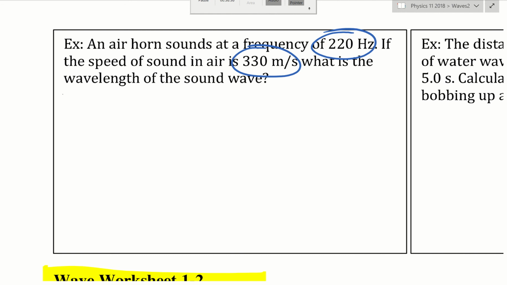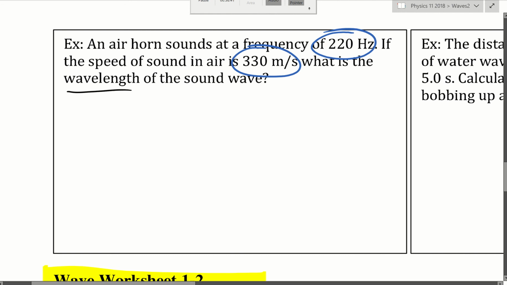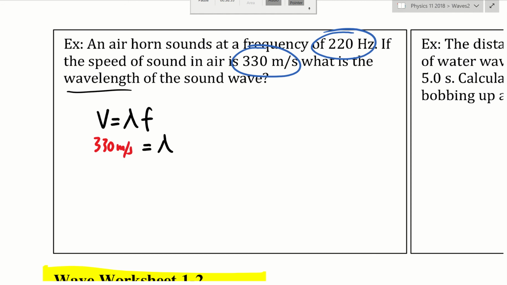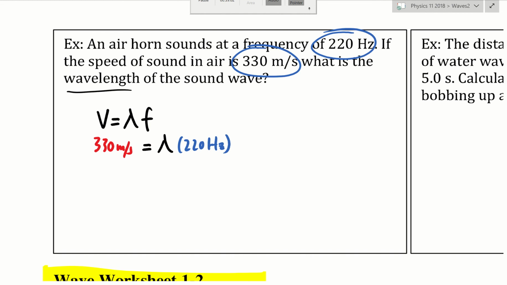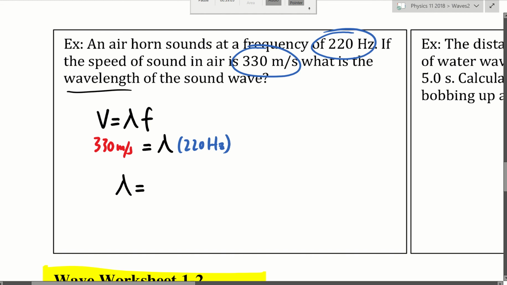What is the wavelength of the sound? All right, so we have a speed. Speed is equal to wavelength times frequency. We do have the speed in here, 330 meters per second. So that's equal to wavelength times the frequency, and the frequency is 220 hertz. Now the units of everything work out perfectly. So we just divide both sides by 220 and we get the wavelength, 1.5 meters. So the wavelength is 1.5 meters.